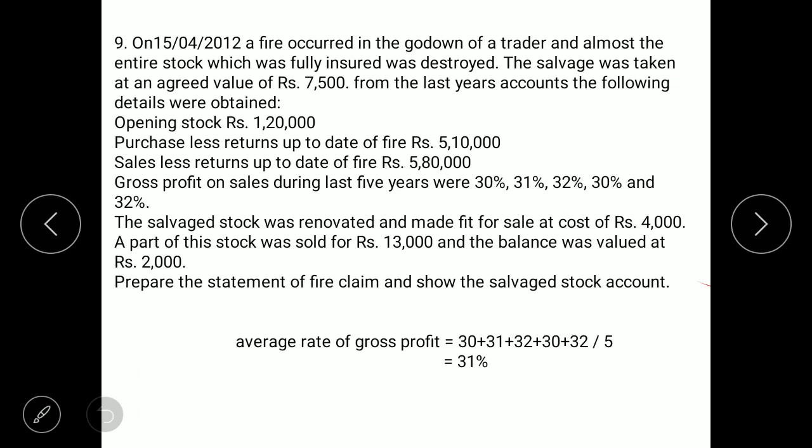Then there is extra information given. Salvage stock has been renovated and made fit for sale, so expenses have been incurred on it. There is a sale. So in this question they have asked us to prepare the salvage stock account, so some extra working will be there.